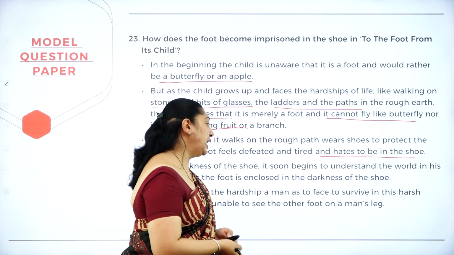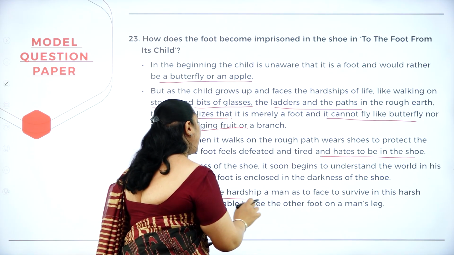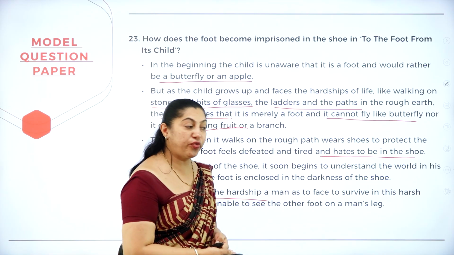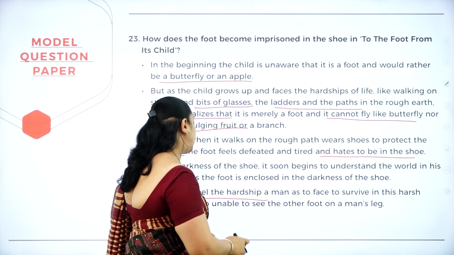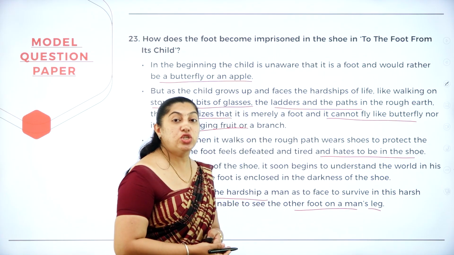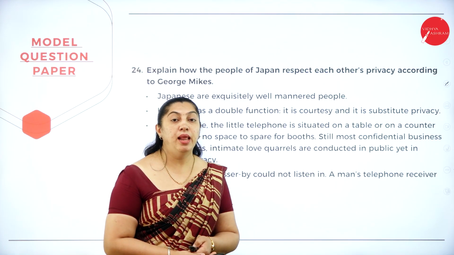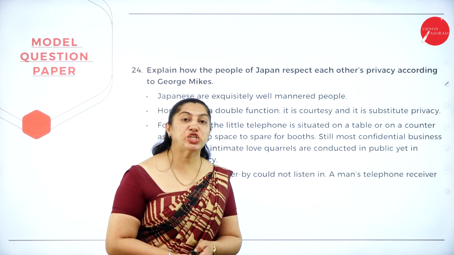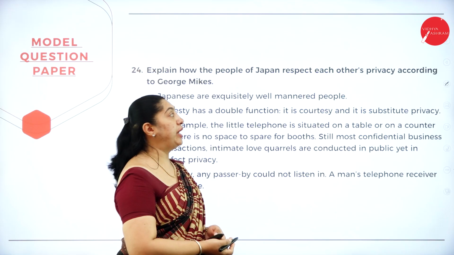As the foot is enclosed in the darkness of the shoe, it can only feel the hardship a man has to face to survive in this harsh world. It is also unable to see the other foot on a man's leg. So the child feels that it cannot be a butterfly or an apple after it gets to know the harsh realities of life.